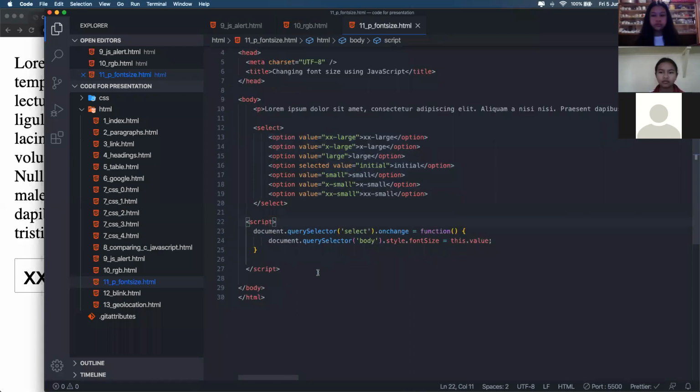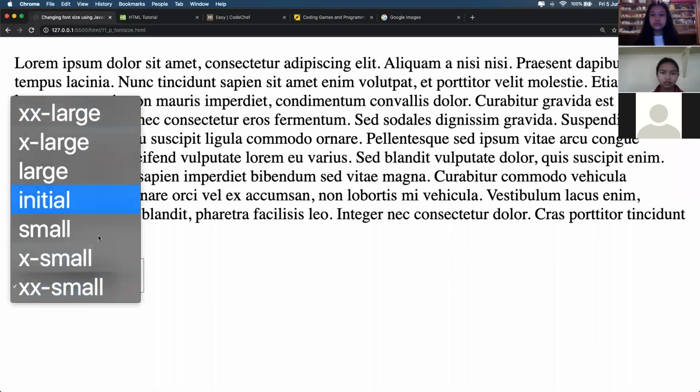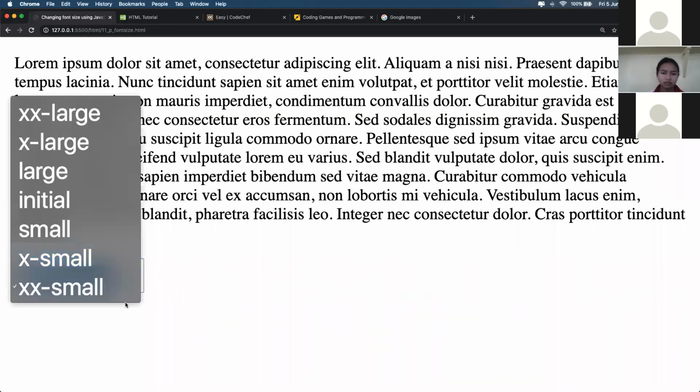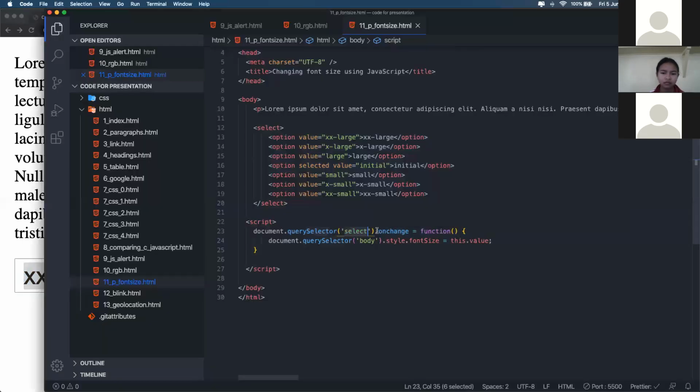We are specifying the interactivity, the JavaScript code, inside the script tag. We're selecting this portion of the page using a method of JavaScript called query selector. Then we put select to specify this select tag, and we're listening to the change event.